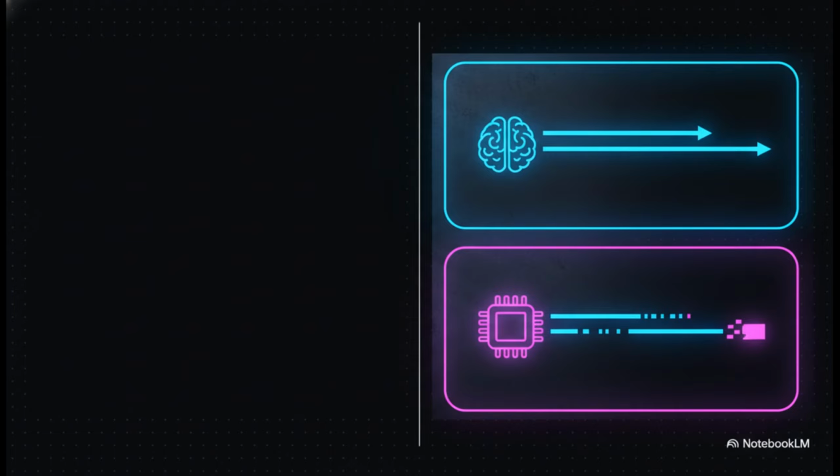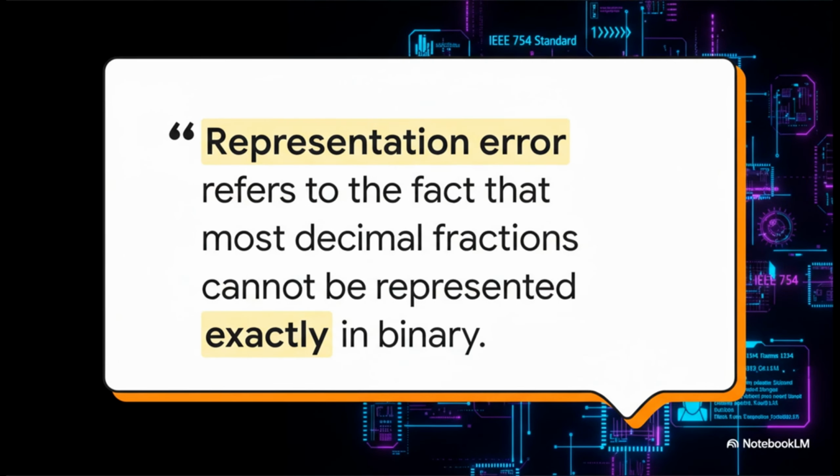It's like trying to write 1/3 as a decimal. You can't do it perfectly. You just get 0.333 forever. And let's be clear, this is not a Python bug. It's a fundamental aspect of how pretty much all modern computer hardware works, based on a standard called IEEE 754. It's a representation error that's baked right into the silicon itself. Most of the time, it's not a problem, but for really high-precision calculations, it's something every master developer has to know how to handle.